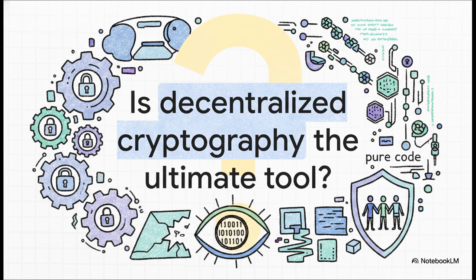When state infrastructure becomes mathematically hostile, is decentralized cryptography the ultimate tool for preserving civil rights? This entire document forces us to consider the startling intersection of state databases, human identity, and digital survival. It's a fascinating, sobering look at how marginalized groups are using pure code to combat erasure.